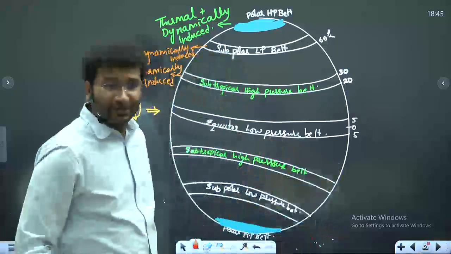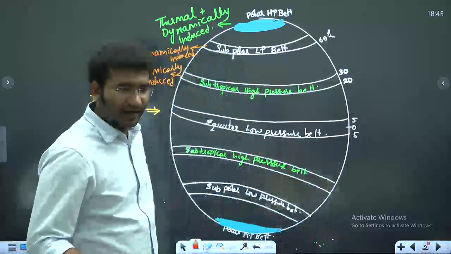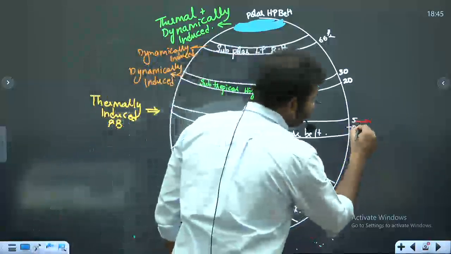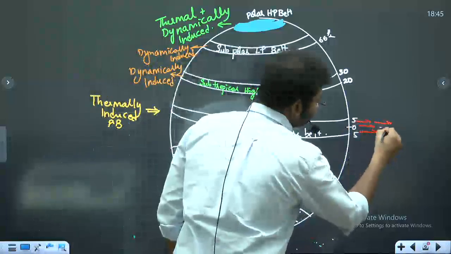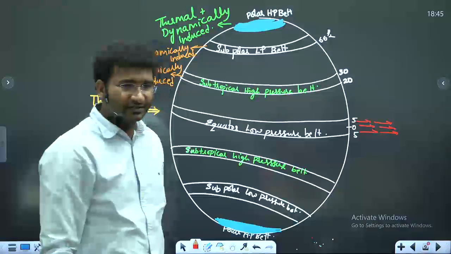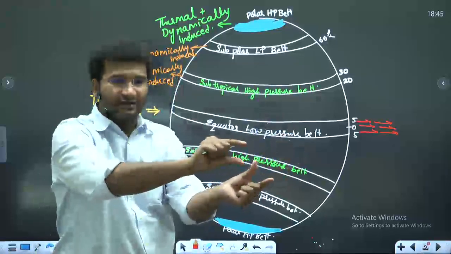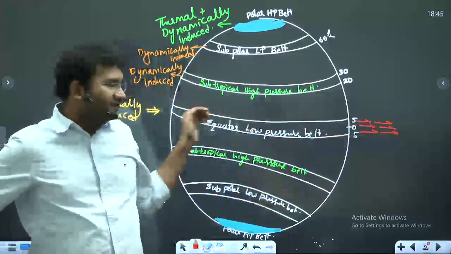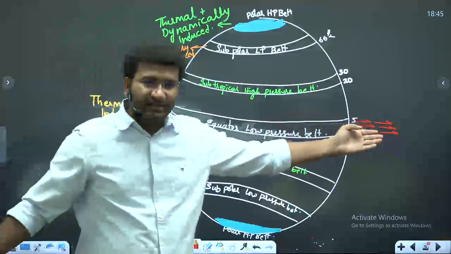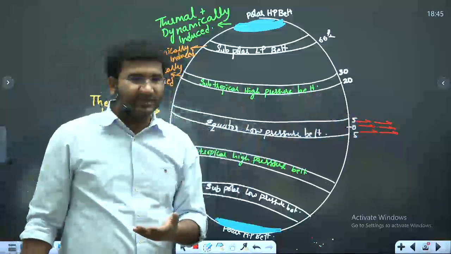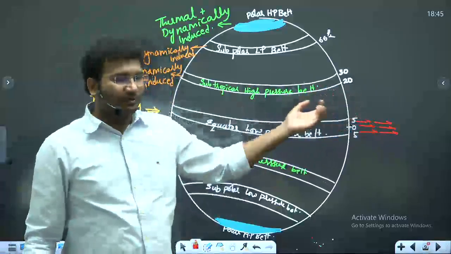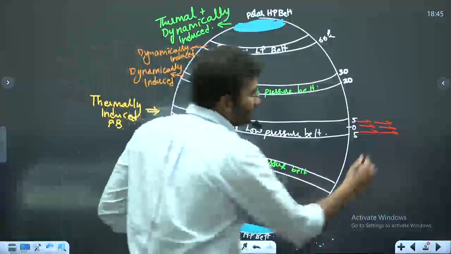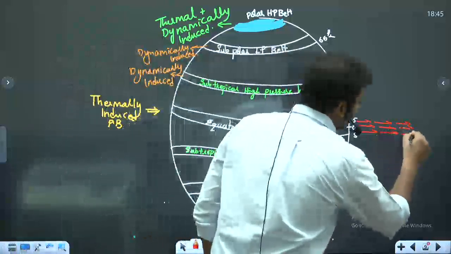In the low pressure, the temperatures are very high all throughout the year. Ideally, we are studying this in an ideal manner. So the winds will start to rise here. So in literal terms, how do you have to imagine? You have to imagine that the winds are rising from all directions, not just here. As I cannot draw these kinds of lines in the air, that's why I am drawing it on the sides. Same way, all the authors in the books have also drawn it like that. So because of that, many students face difficulty in understanding this concept. Once the air has risen, what happens to this air?